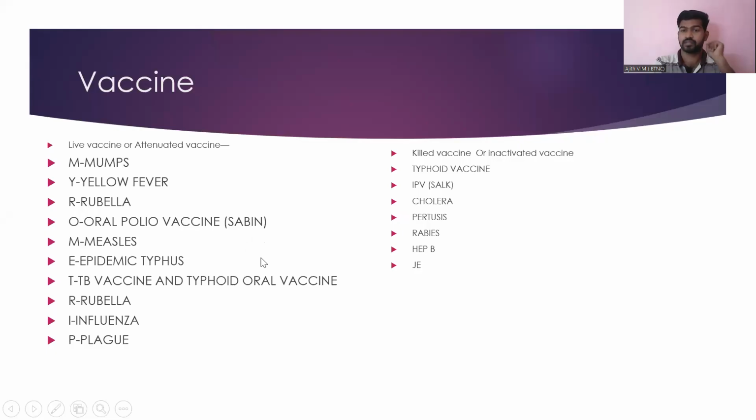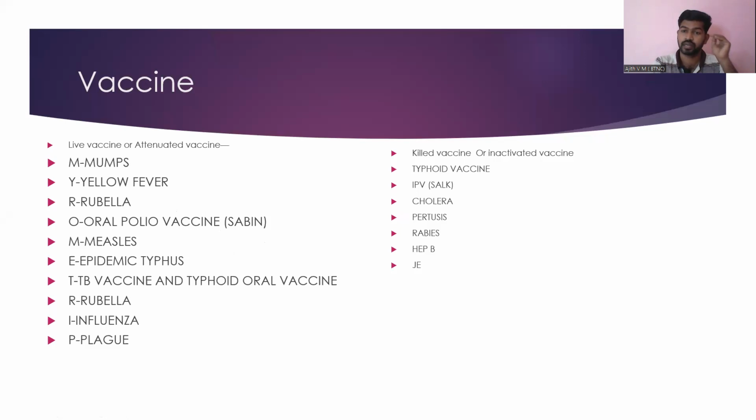Then otherwise we can consider mumps. M for the mumps. Then Y for yellow fever. R for rubella. O for oral polio vaccine. In the polio vaccine, there is oral as well as IV. So oral polio vaccine is a live vaccine. The other name we can consider for the oral polio vaccine is Sabin. Sabin is the other name of oral polio vaccine.